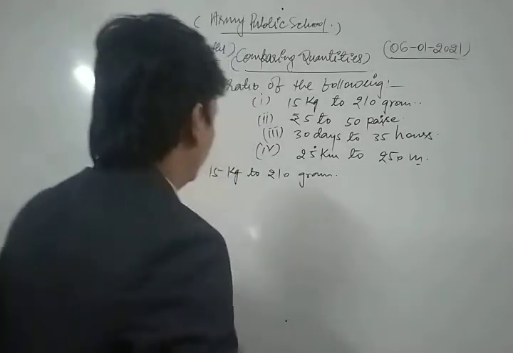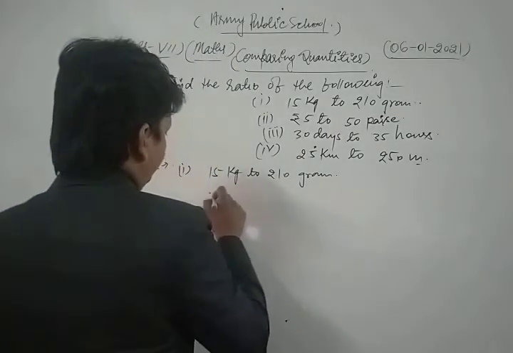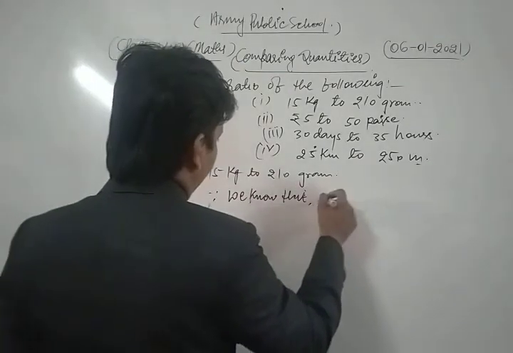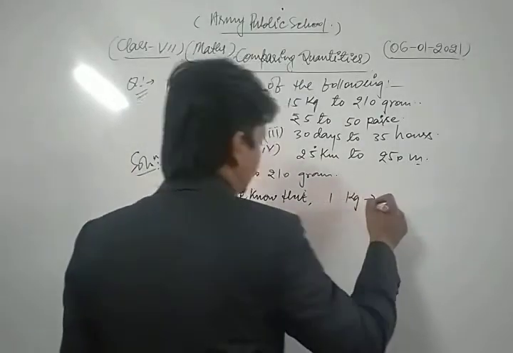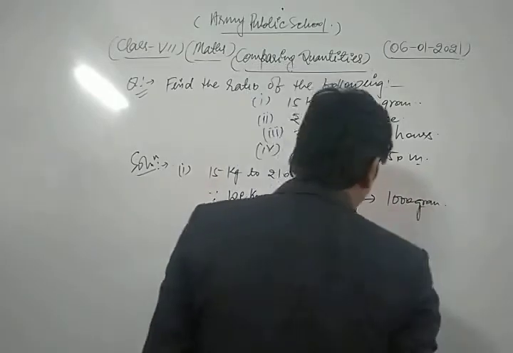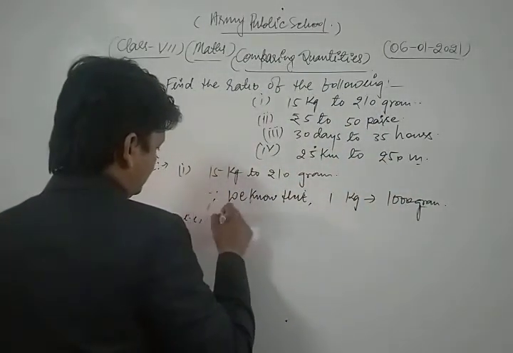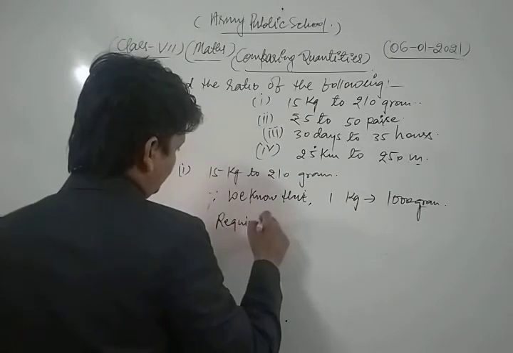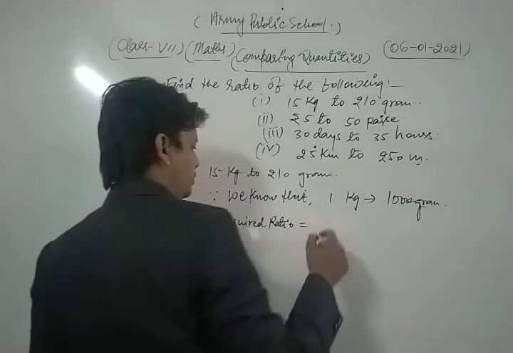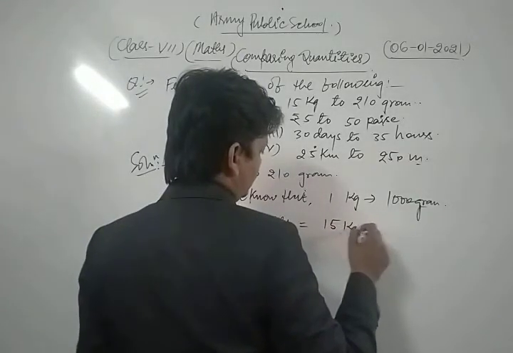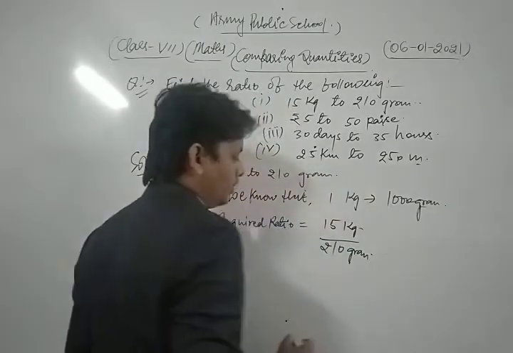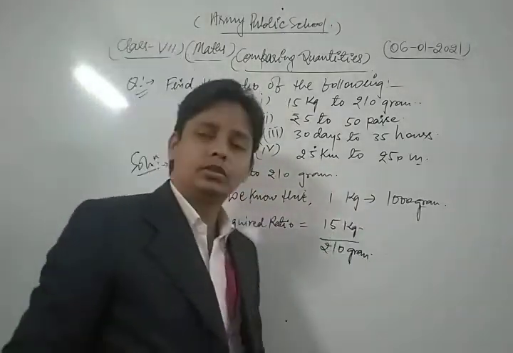So let's see. Since we know that in 1 kilogram there are 1000 grams, the required ratio is 15 kilogram to 210 gram. We write it in this way. First of all we write 1 kilogram is equal to 1000 grams.